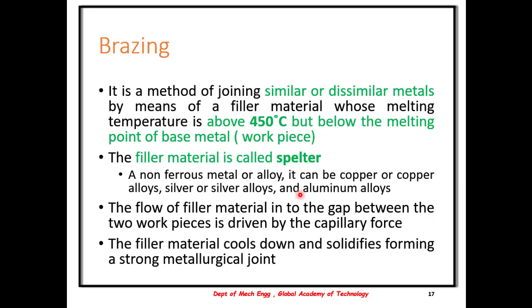The next method of joining is brazing. It is a method of joining similar or dissimilar metals by use of a filler material. Whereas in soldering we use the solder, here it is a spelter which is used as the filler material. The temperature here is usually above 450 degrees but below the melting point of the workpiece, whereas in soldering, the temperature is below 450 degrees Celsius.